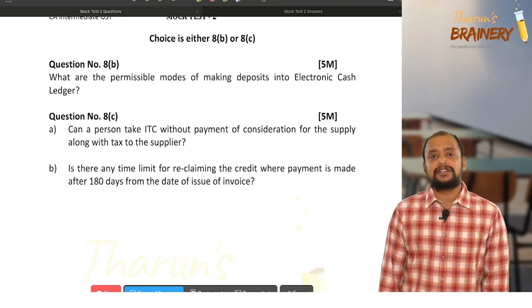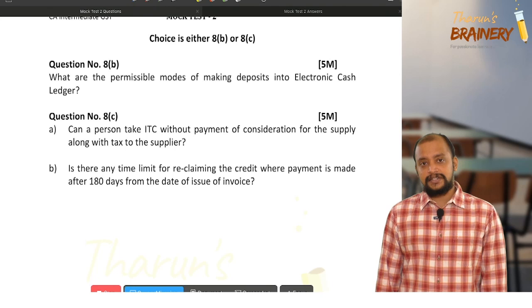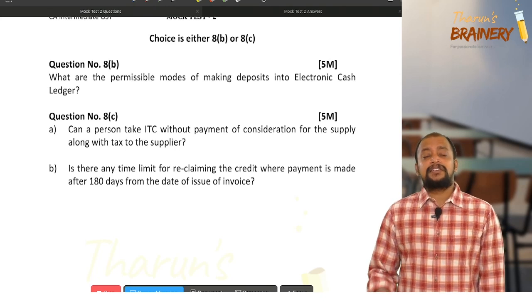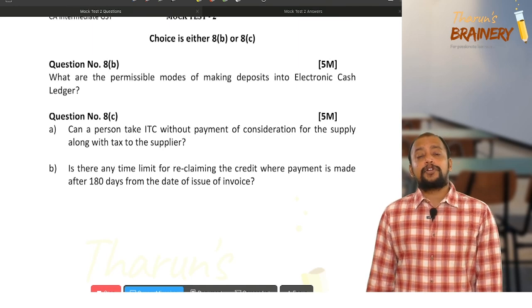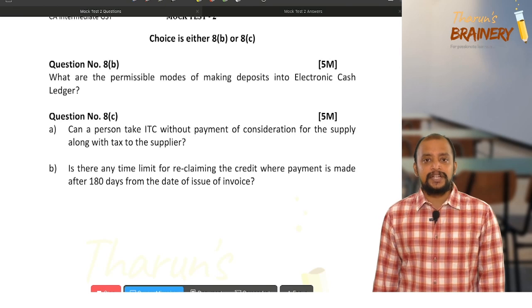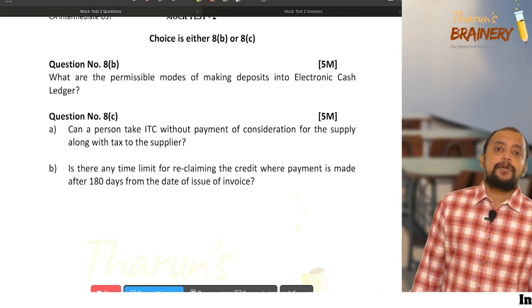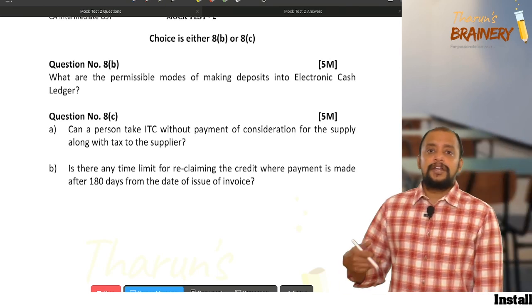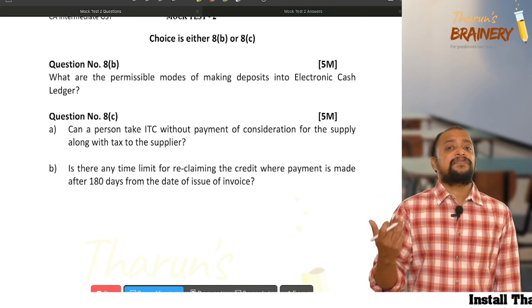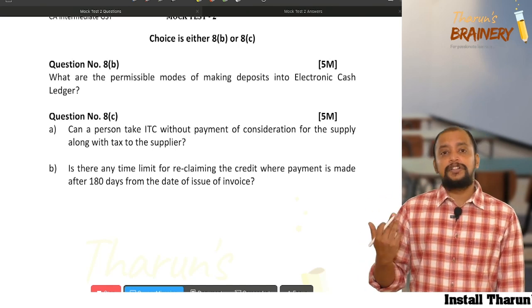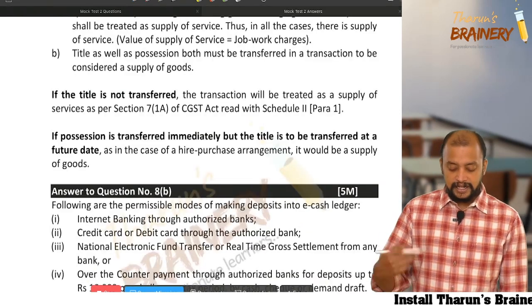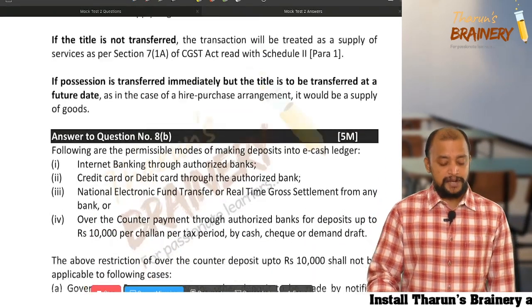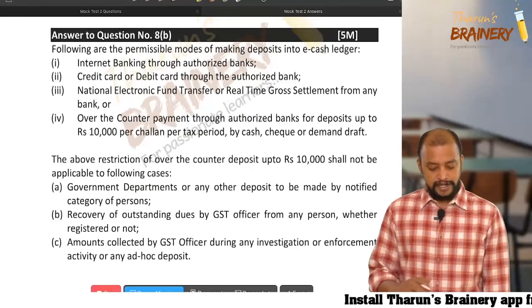What are those cases? There are 4 cases. Number 1, whenever the deposit is made by the government itself, then whenever the proper officer has identified cash during the recovery proceedings, and whenever the proper officer is required to conduct an audit and they have identified some unexplained cash. All these they will be depositing without any restriction, and such other case as may be notified by the government. So that you need to write.